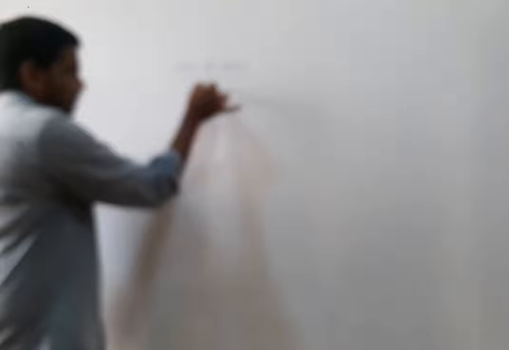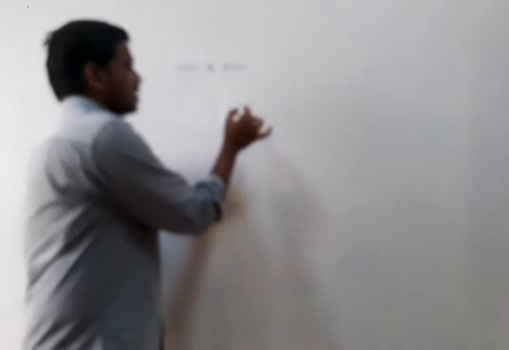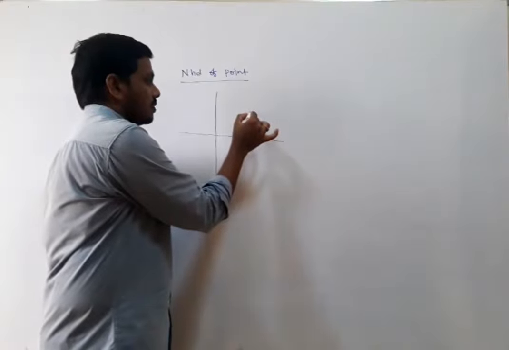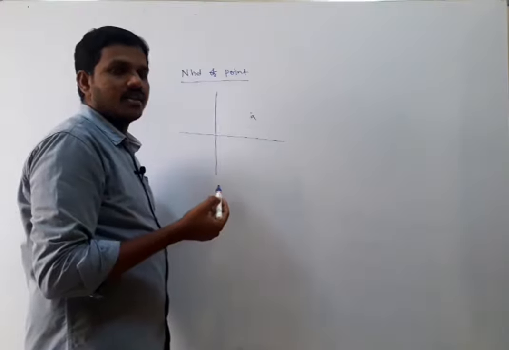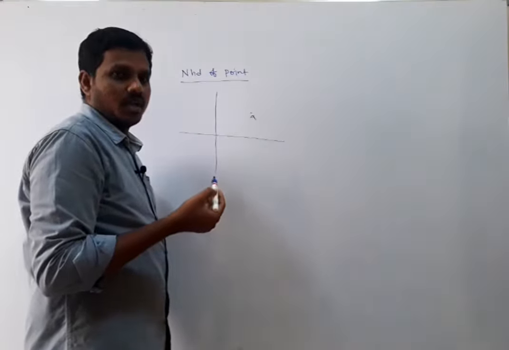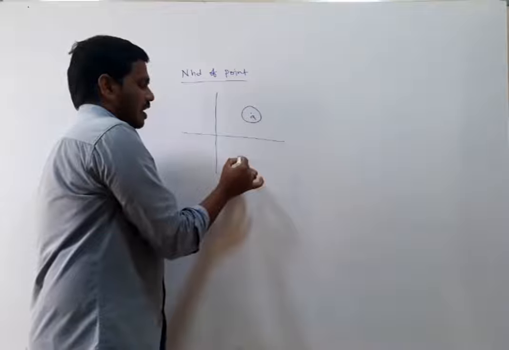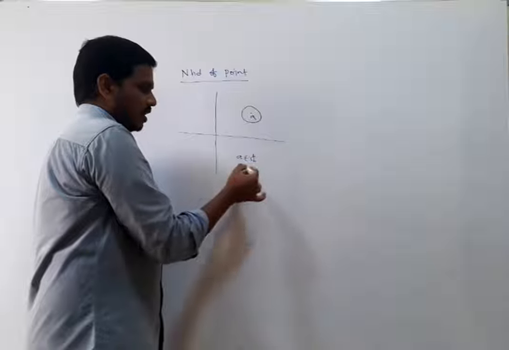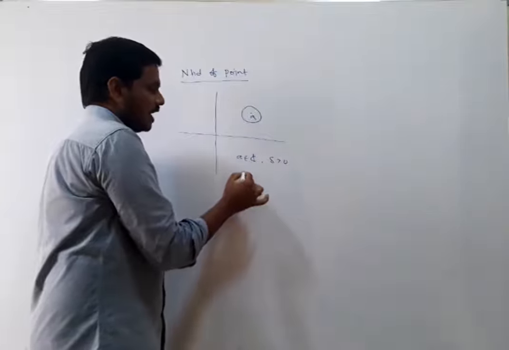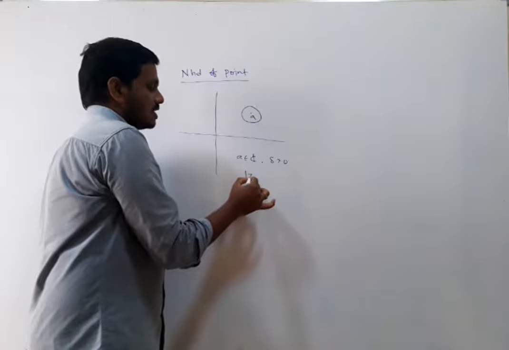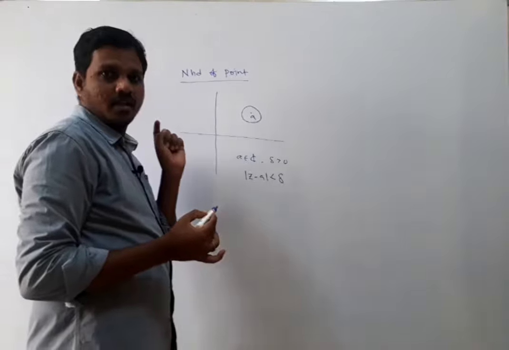Right. Suppose I take the complex plane, this is the complex plane or Argand plane. Some A is a point. The general definition of the neighborhood is what? The set of points which are closer to A. So we say that is a neighborhood. Formal definition: let A belong to C, delta greater than 0. Then the inequality |Z minus A| less than delta is called a neighborhood of the point A.